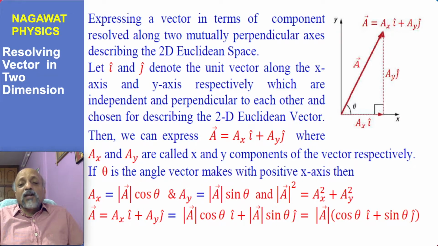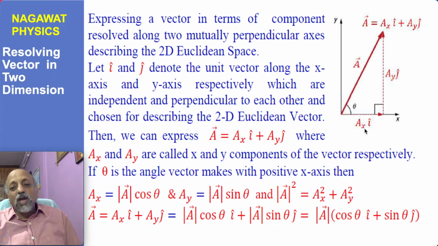And suppose this vector A is making an angle theta with the x-axis. Then from simple trigonometry you can know that if the magnitude of the vector A is given by modulus of A, then this is the modulus of A, the base is Ax, so Ax upon modulus of A is cosine theta, and therefore Ax can be written as modulus of A cosine theta. And since Ay is the perpendicular and the magnitude of A is the hypotenuse here, Ay upon magnitude of A will be sine theta, so you can write Ay as magnitude of A into sine theta.